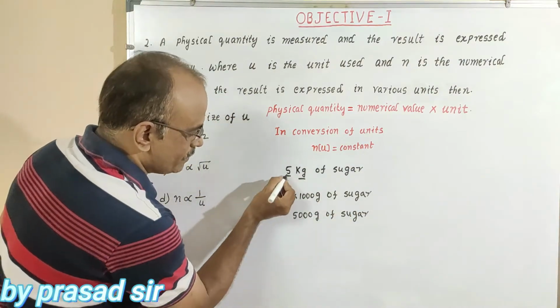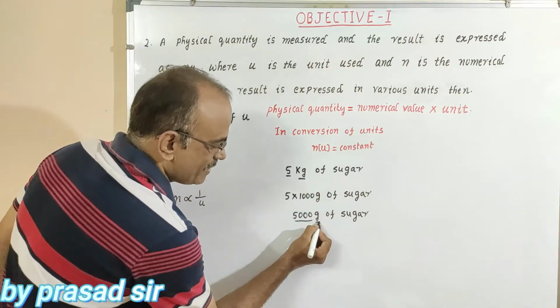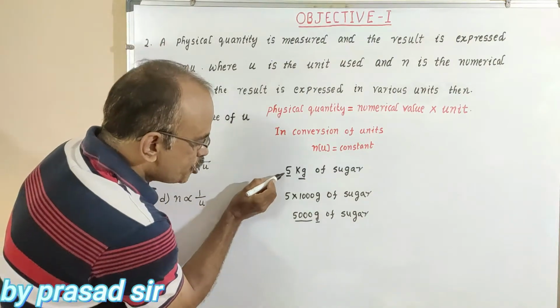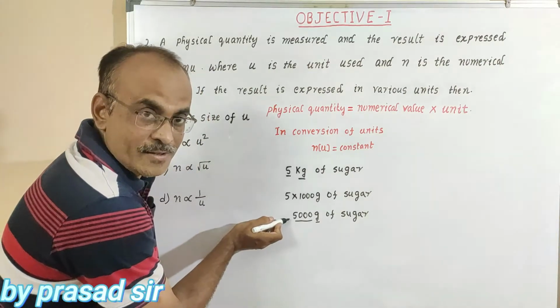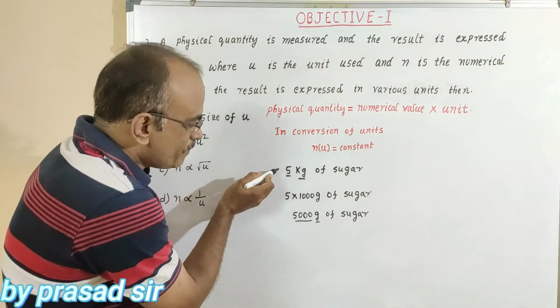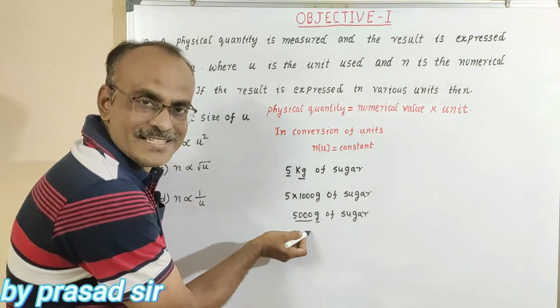Observe these two. Here 5, here 5000. Here kilogram, here gram. Observe the difference. The numerical value increases, but the unit decreases.